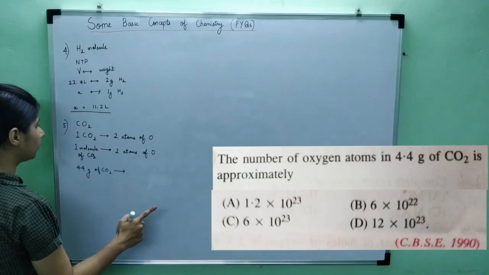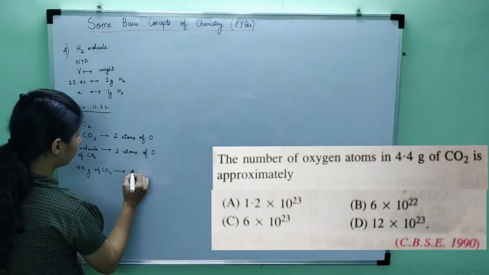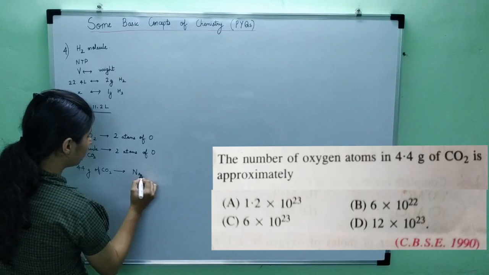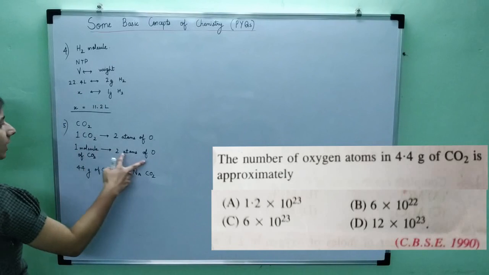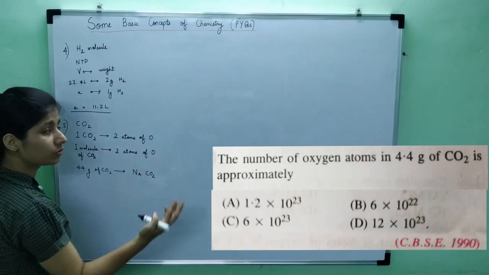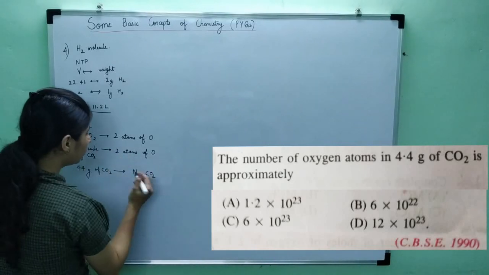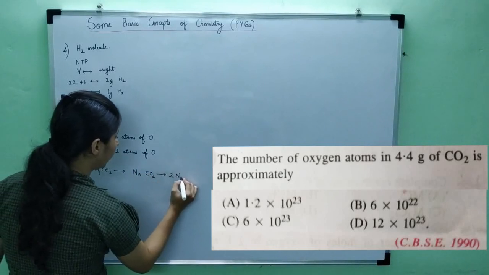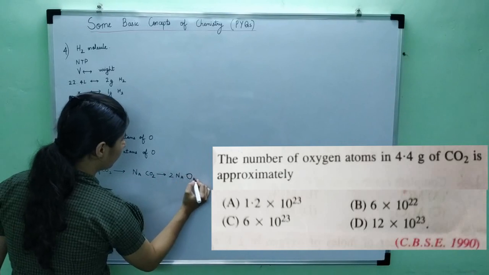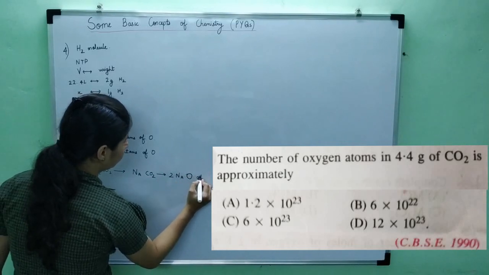First of all, it contains Avogadro number of CO2 molecules. One CO2 molecule has 2 oxygen atoms, so Avogadro number of CO2 molecules will have how many atoms? 2 times Na, 2 times Avogadro number of oxygen atoms.